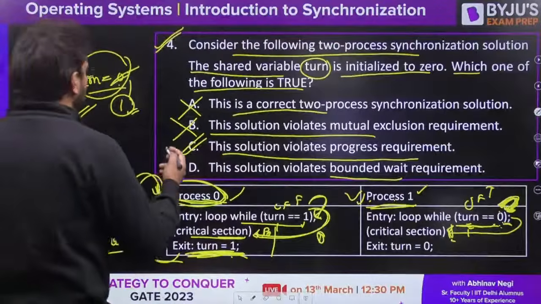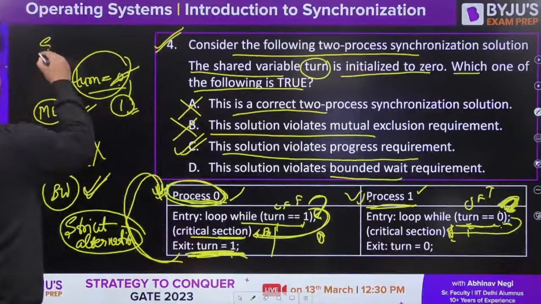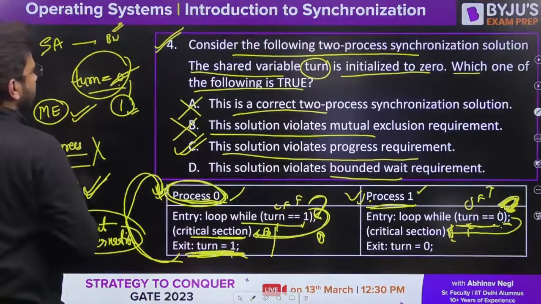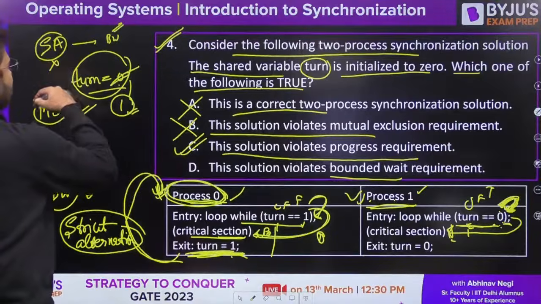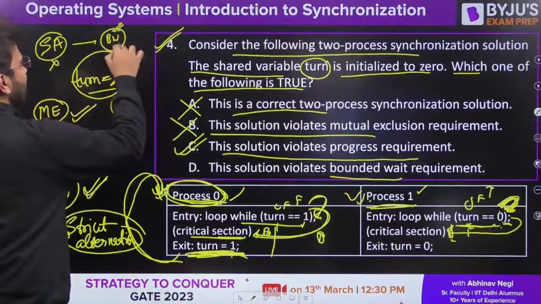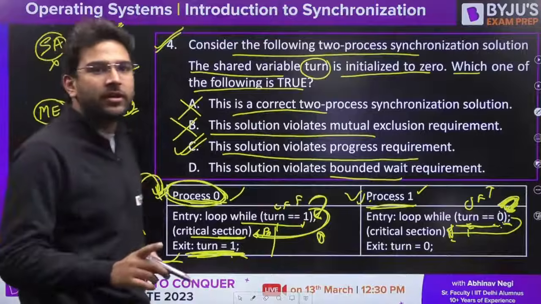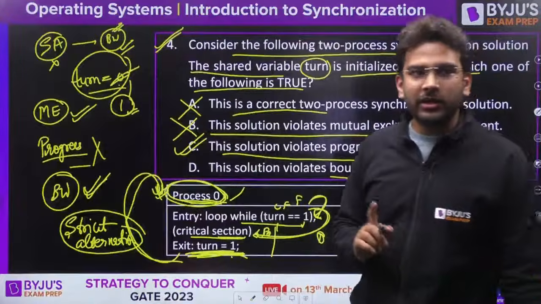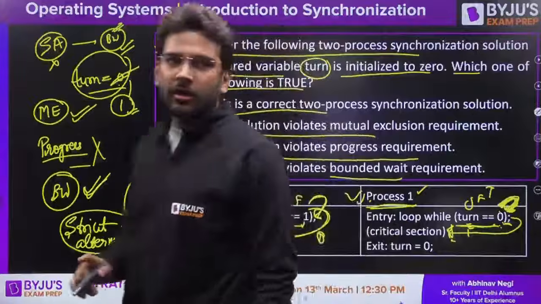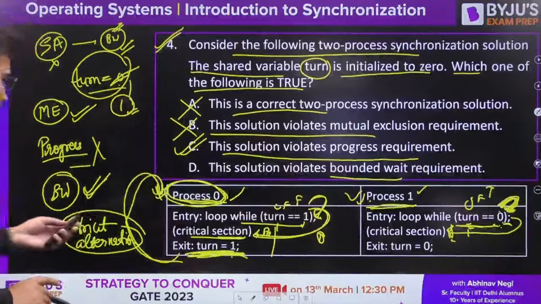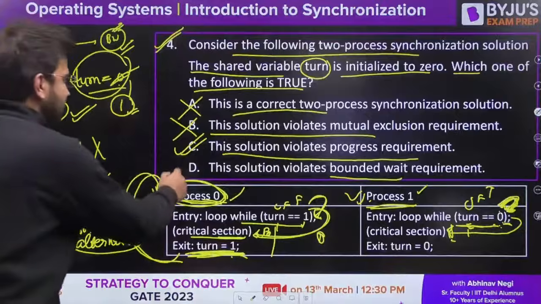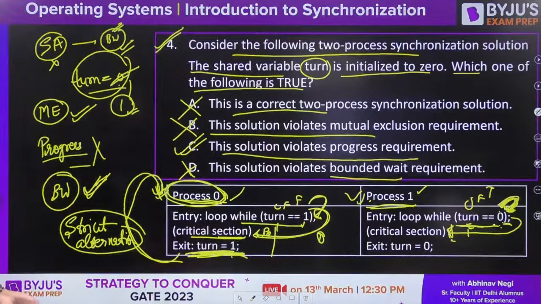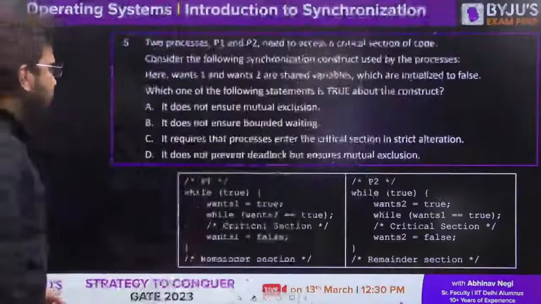Let me tell you one thing. If strict alternation is there, definitely bounded waiting will be satisfied. But if it is not there, then also in some cases we can have bounded waiting satisfied. Okay, is it clear? Now let's proceed to the next question. So option C is the correct answer. Option D is incorrect because bounded waiting is also satisfied here.